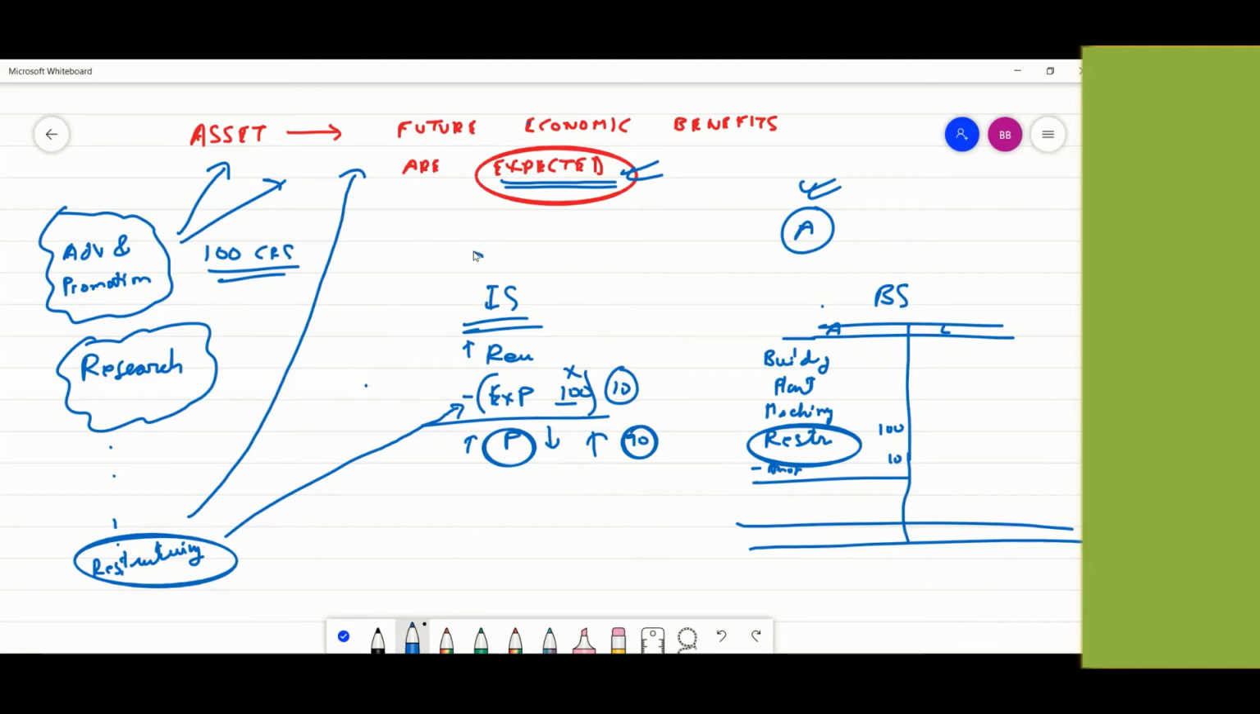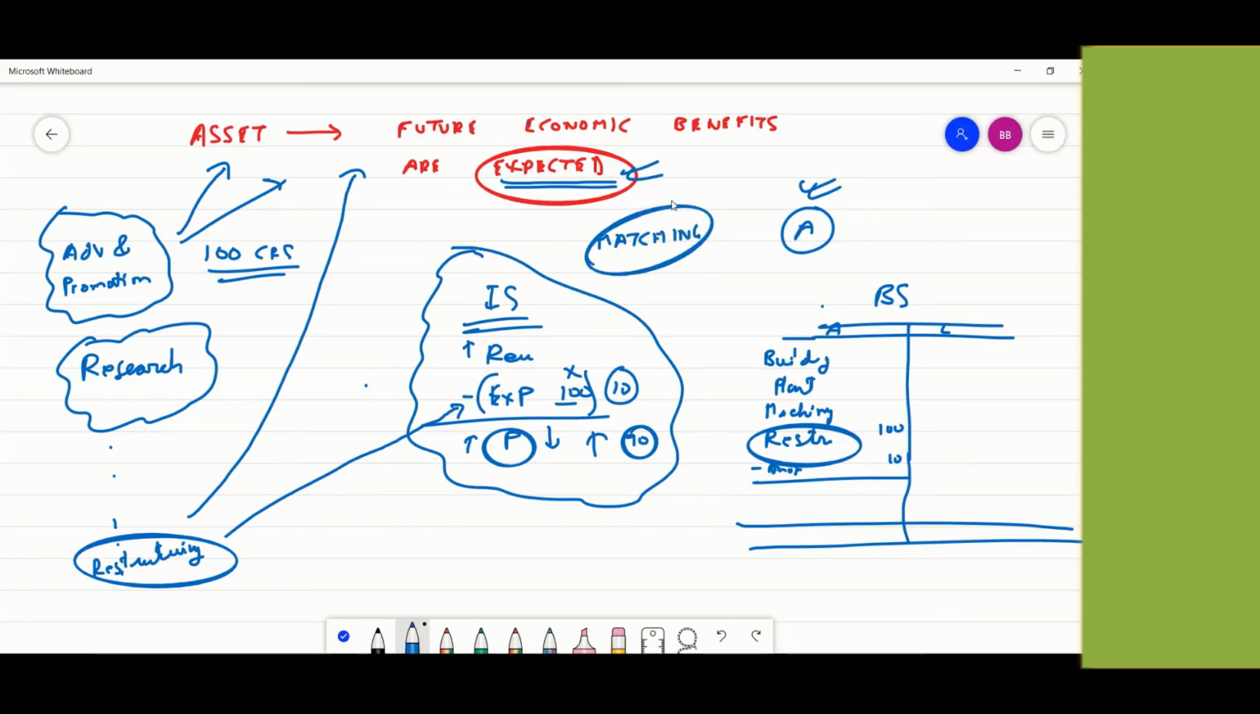This is a very, very important point, and this stems from the matching concept, Shelja, which is that you'll only consider the expenses for the year which you're using to generate the revenue for the year, not the entire thing. And this thing which we're talking about, of basically recognizing something as an asset, is called capitalization.